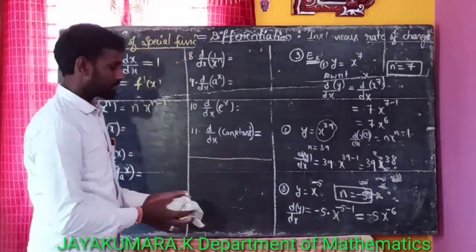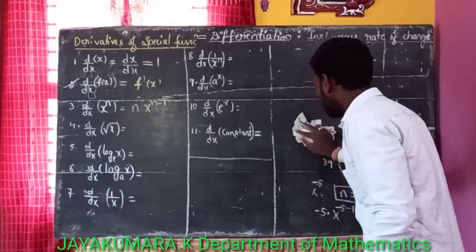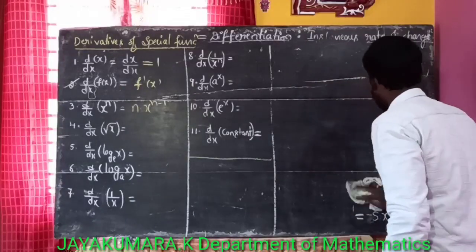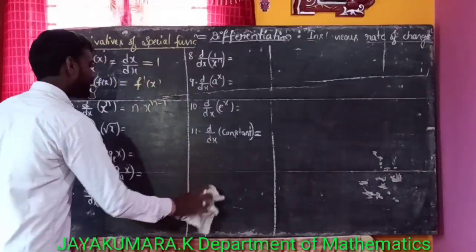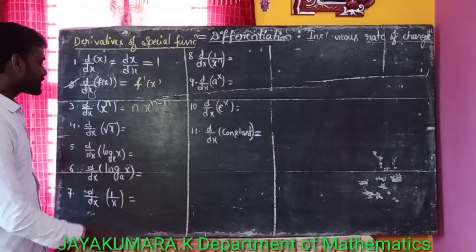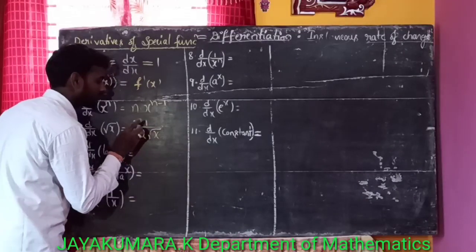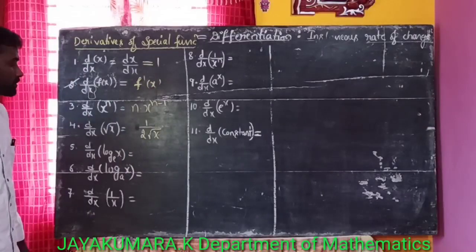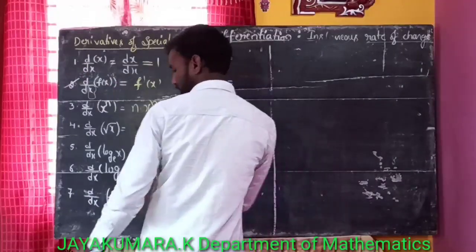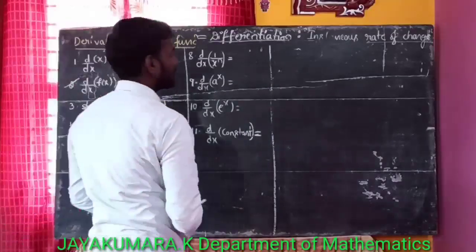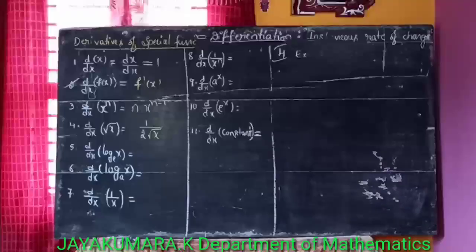Now, the fourth one, let us take the fourth formula. d by dx of root x is 1 by 2 root x. Let us take some examples here for the fourth one.